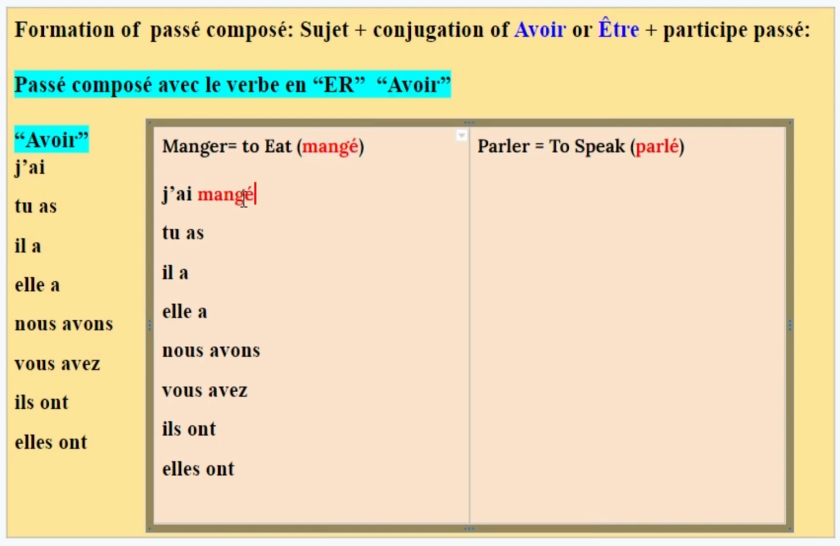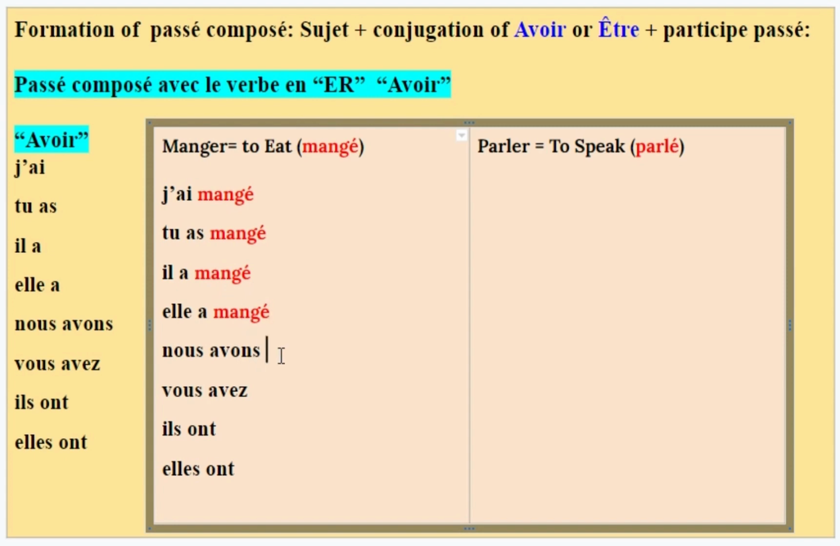J'ai mangé. I have eaten. Tu as mangé. You have eaten. Il a mangé. He has eaten or he ate. Elle a mangé. She has eaten.